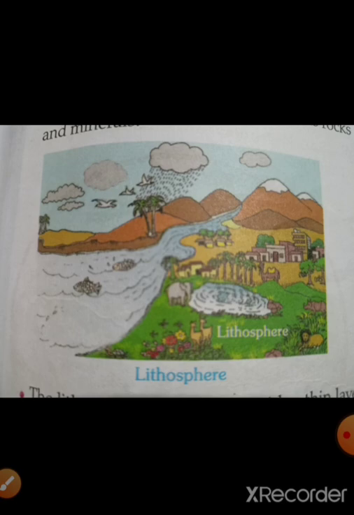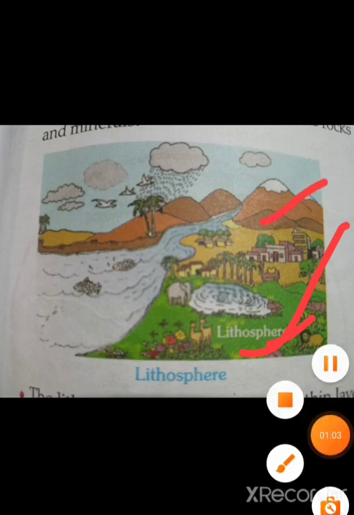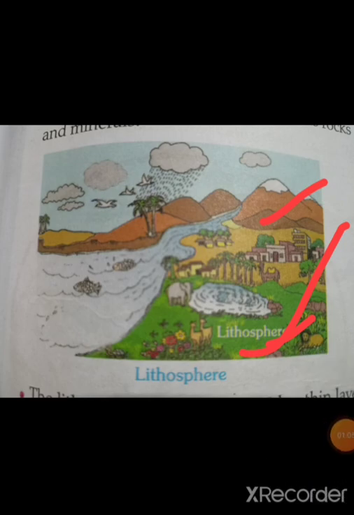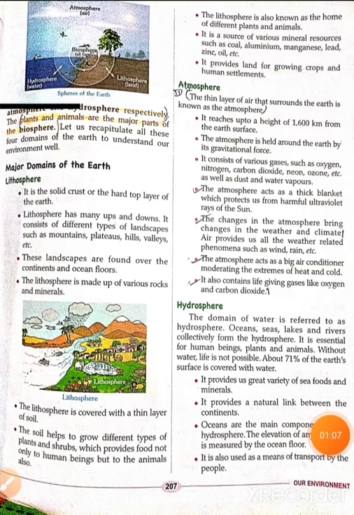So this part in the picture is lithosphere. Is that clear? Mountain, plain, and the inside of the sea, that part is also lithosphere. So, what is lithosphere? It is the solid crust on the hard top layer of the earth.